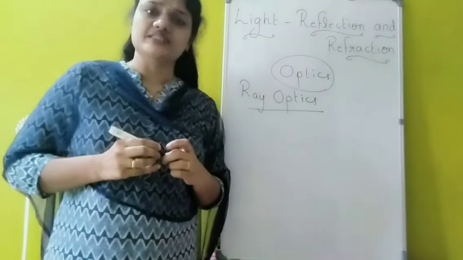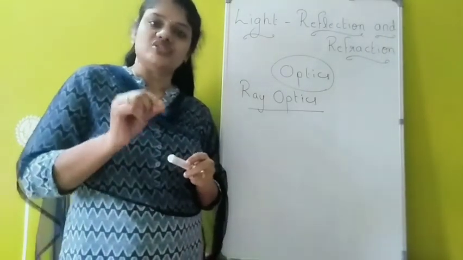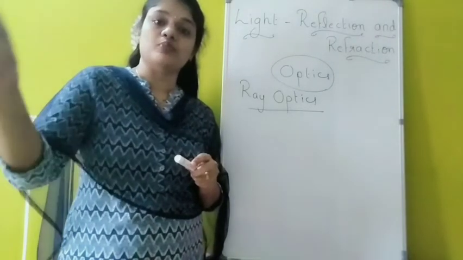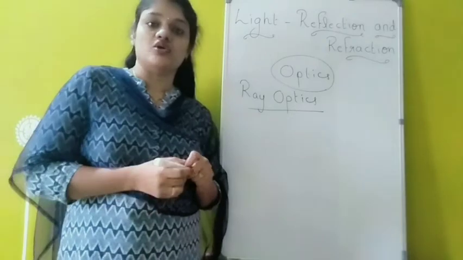In ray optics we consider light as particles, and these light particles travel from one point to another point in a straight line path, and this straight line path of light is called a ray of light.